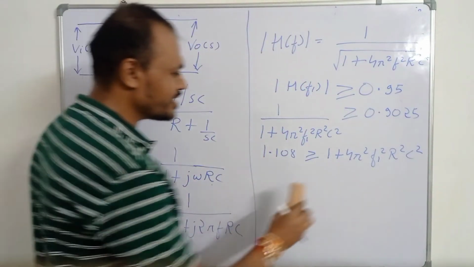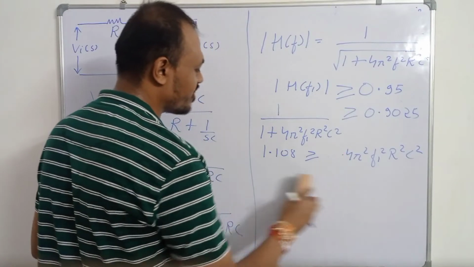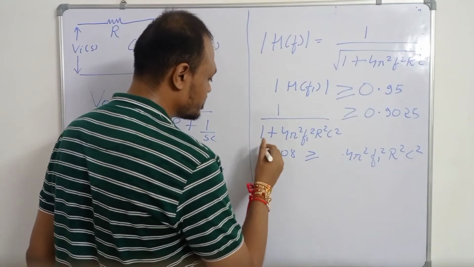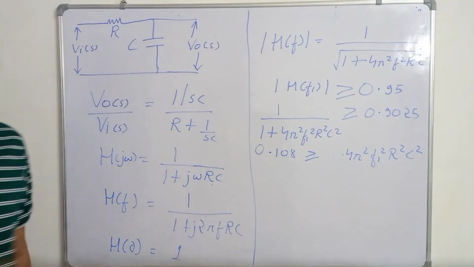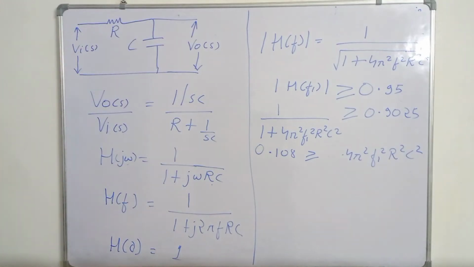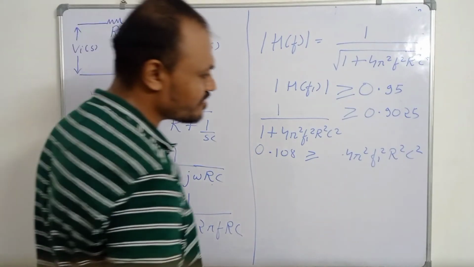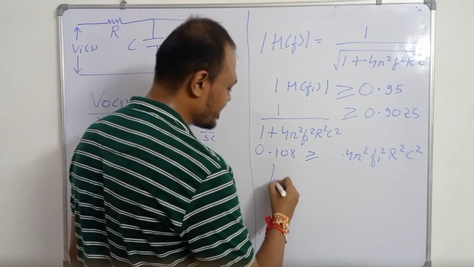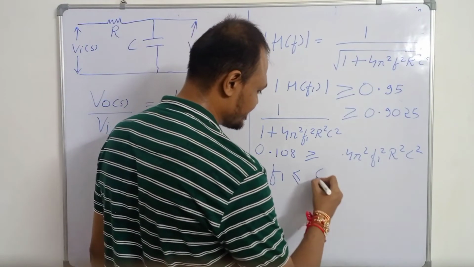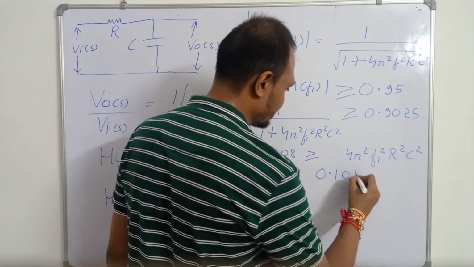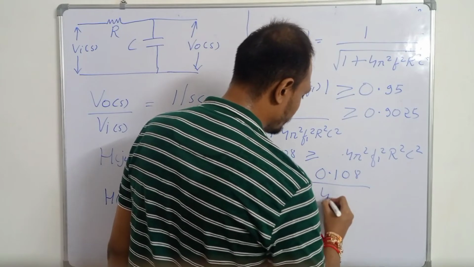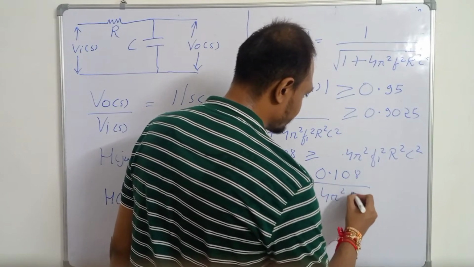If we subtract 1 from both the sides, then what we get is 0.108 must be greater than or equal to 4 pi square f1 square R square C square. So f1 squared must be less than or equal to 0.108 upon 4 pi square R square C square.